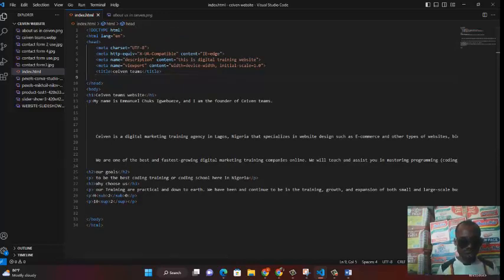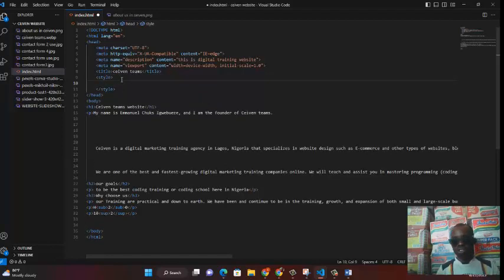Let's see how you can do it internally. If you check out very well, after your title, above all these meta tags, you know them very well, so I'm not going to go into meta tags today. But right now, let's go to the next place. Immediately after your title, just hit enter and come over here. And what do you use? You use style, okay? Don't forget, you use style. Style stands for CSS. If you are working with CSS, the first thing we do is use style to show that we are styling our work.